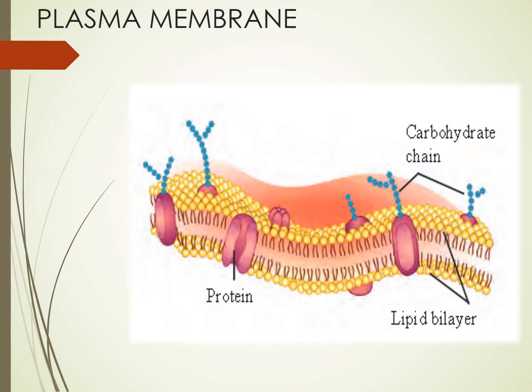Now the plasma membrane is said to be selectively permeable. Selectively permeable means what? It means that it is going to allow only some substances to enter the cell, and it prevents or it stops some substances from entering the cell. So it selects which substance has to enter the cell and which should not enter the cell. Let's look at this.